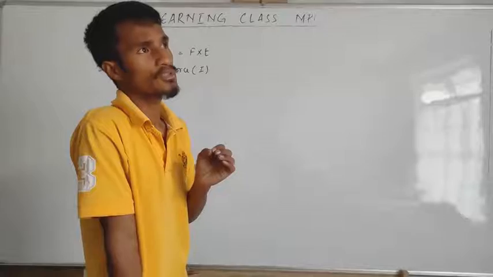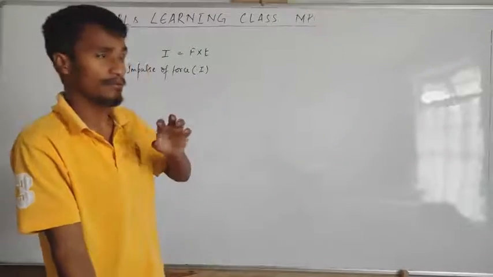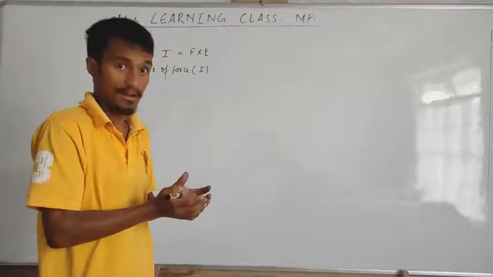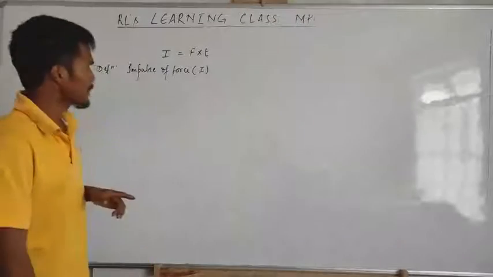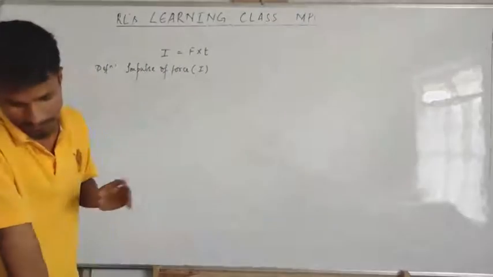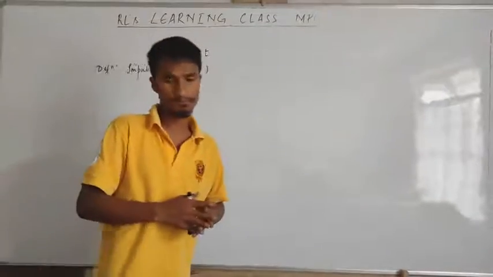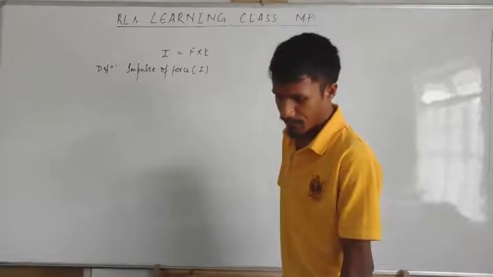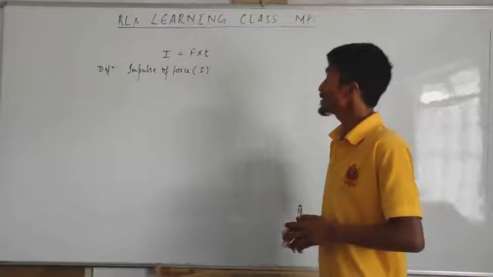If that force acts for a very small duration of time, what happens? The body acted on by that force will get hurt. The force which acts on the body for a very small duration of time, but produces what? It produces a significant change in its momentum.